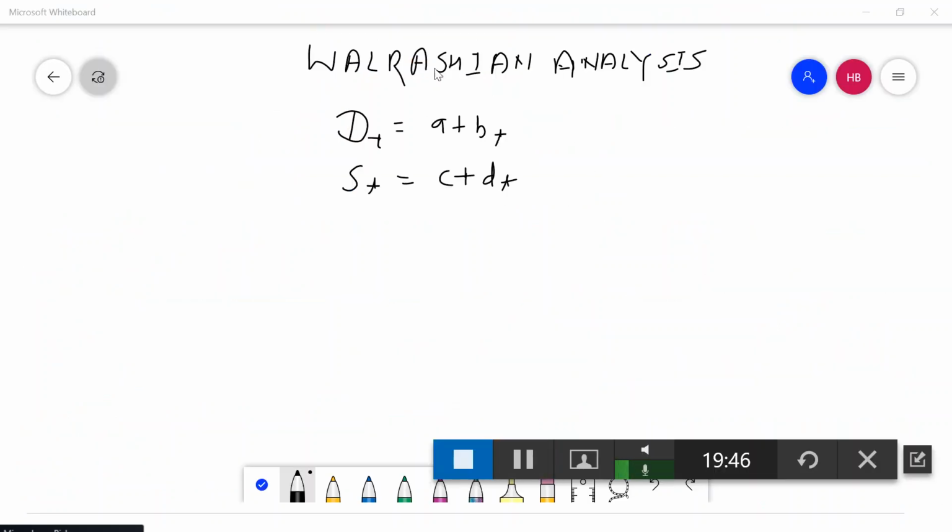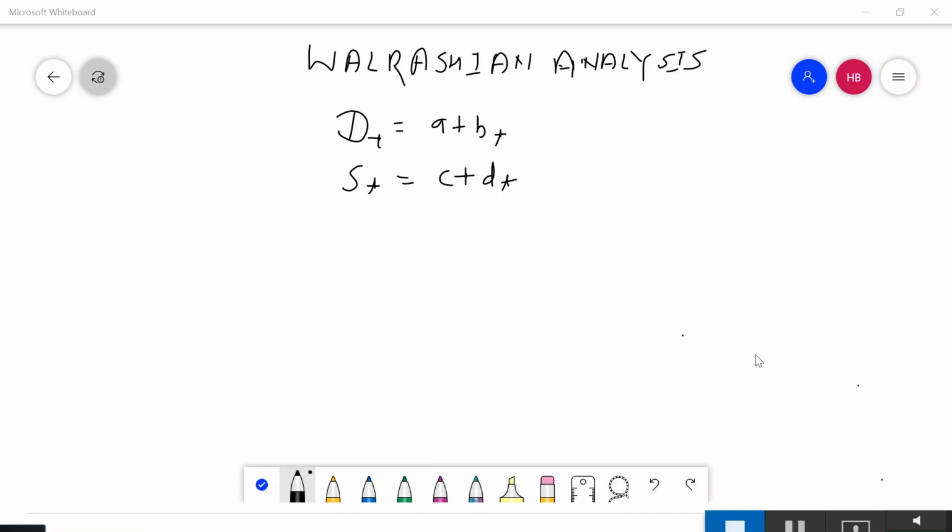Now let's look into Walrasian equilibrium analysis. If we look into the assumptions of Walrasian analysis, the first two assumptions are similar to what we saw in the Cobweb model. The first, you have an initial equilibrium in the market, and the second, your supply and demand curves are linear, just to keep the analysis simple. The third assumption, which is different from the Cobweb model, concerns your supply curve.